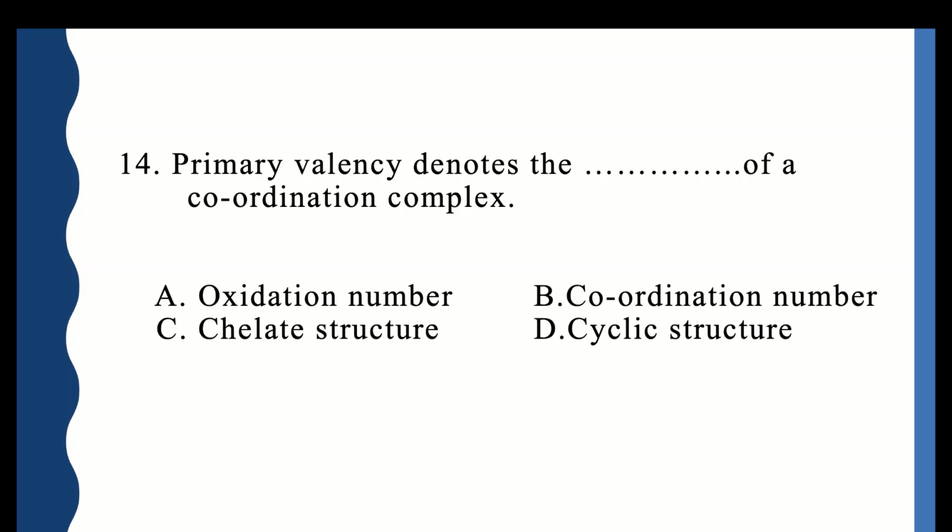Primary valency denotes the blank of a coordination complex: oxidation number, coordination number, chelate structure or cyclic structure. Primary valency is it denotes the oxidation number.